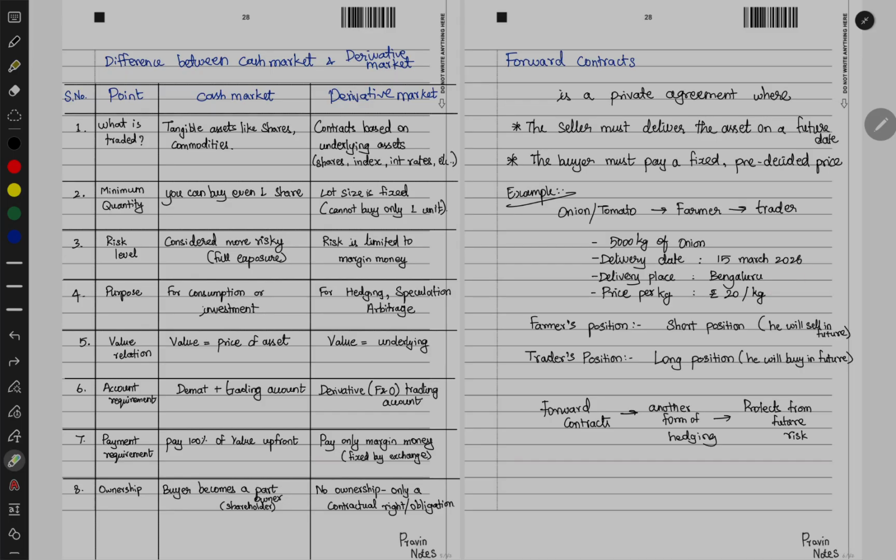So if he is avoiding a future loss, and profit doesn't matter, because he will have his own calculation and margins, keeping 20 as the base amount, so you don't have to worry about it, right? That's how a forward contract, a derivative, helps in keeping a farmer's interest, money and efforts safe.